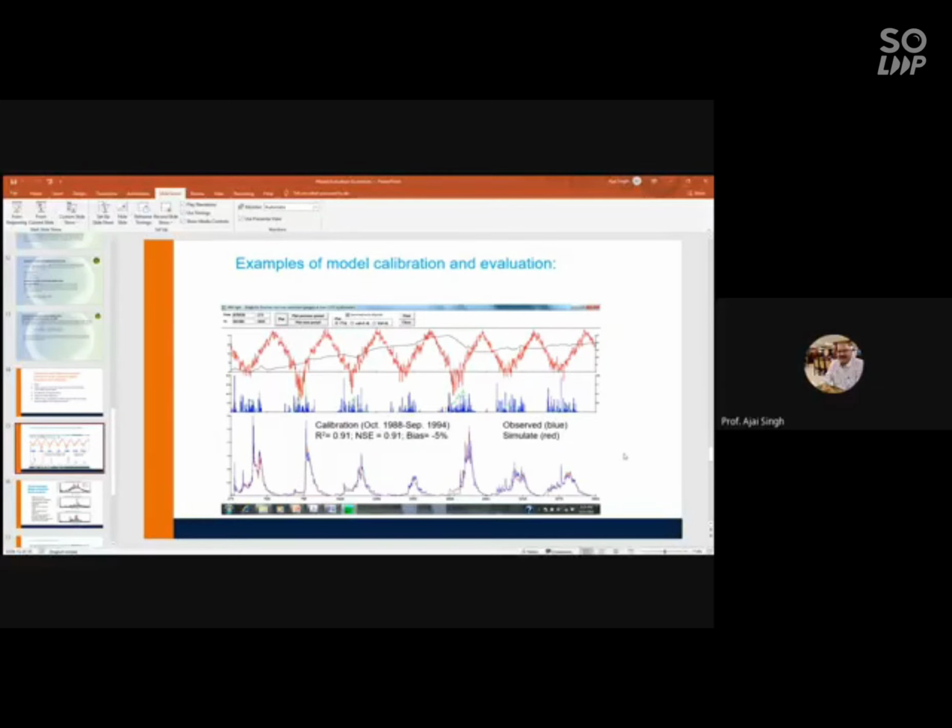If you see the last figure, this seems to be good, because you have got R square as 0.91, NSE as 0.91, and bias is minus 5%. So bias is minus 5%. This means what? Has the model overestimated or underestimated?